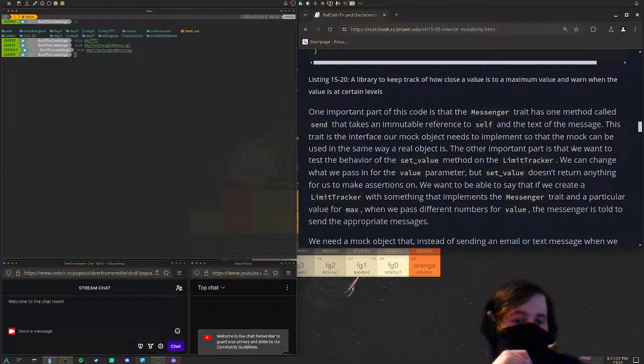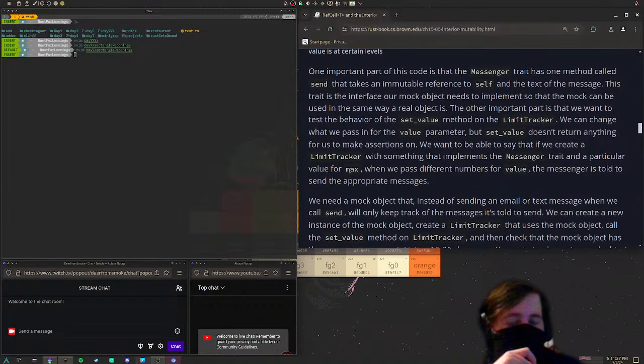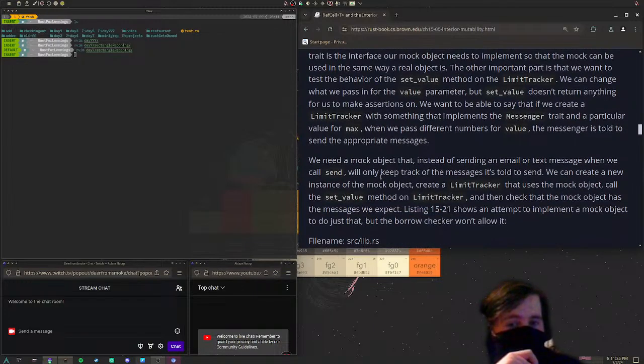The other important part is that we want to test the behavior of the set_value method on the LimitTracker. We can change what we pass in for the value parameter, but set_value doesn't return anything for us to make the assertion on. We want to be able to say that if we create a LimitTracker with something that implements the Messenger trait and a particular value for max, when we pass different numbers for value, the messenger is told to send the appropriate messages.